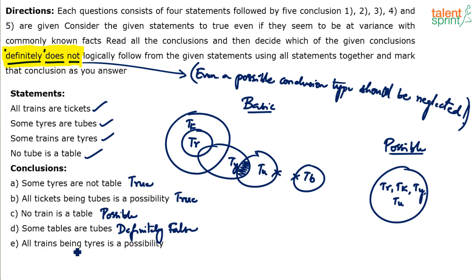Next, all trains being tires is a possibility. We have already discussed this. So this is also true. Yes or no? It's possible. Trains and tires can be shown in the same circle.